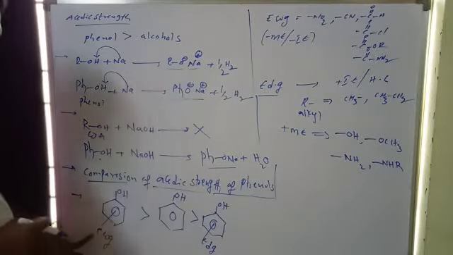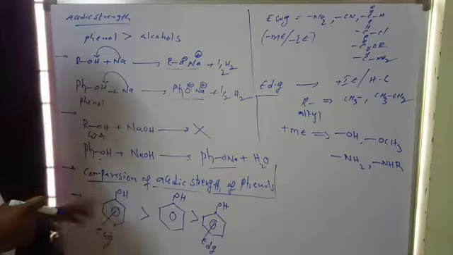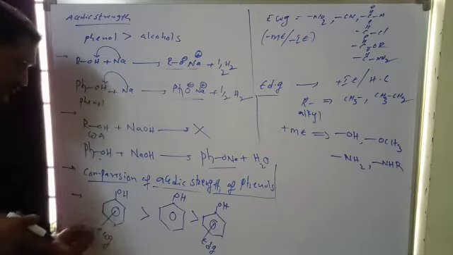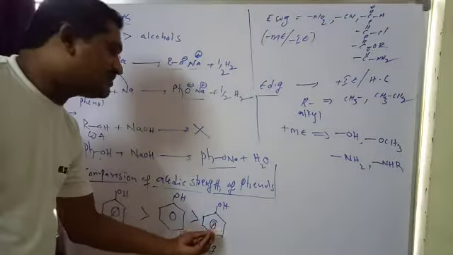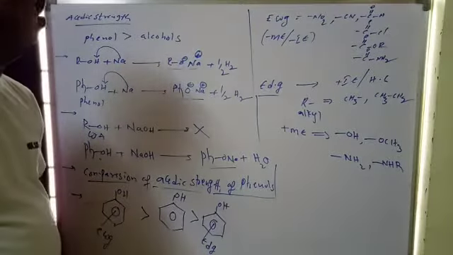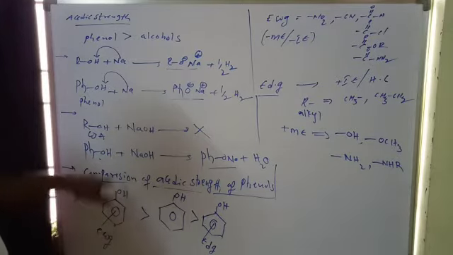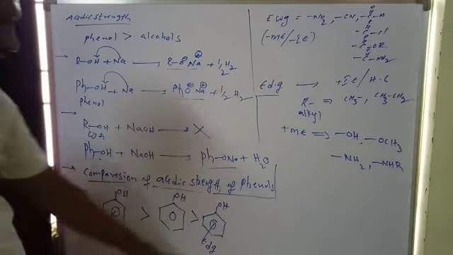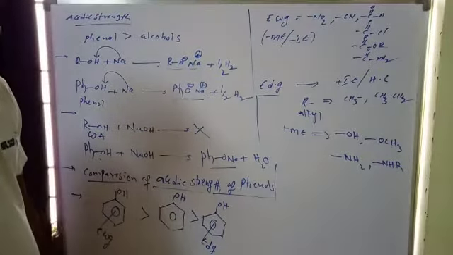So this is the order. Electron withdrawing groups always raise the acidic strength. If an electron withdrawing group is present, the H plus is donated quickly. If an electron donating group is present, the H plus is not easily donated. So electron withdrawing groups increase the acidic strength of phenols, and electron donating groups decrease it.